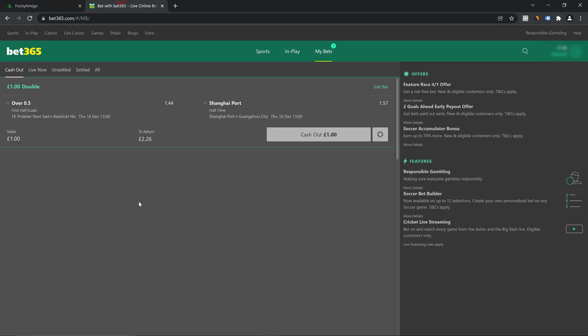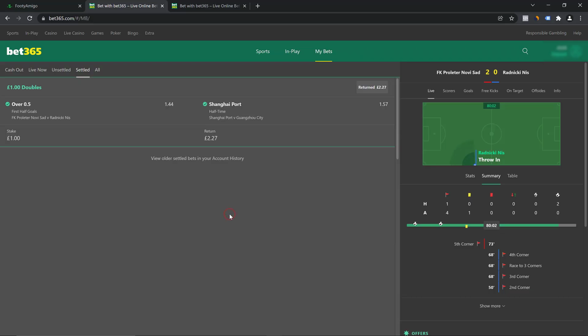So now that the bet has been placed, we're going to come back when the result is in. A few moments later. So the results are in, and the first bet that we placed was that this match would have over 0.5 first half goals. As you can see, they actually had 2 goals in the first half, so this was a win.